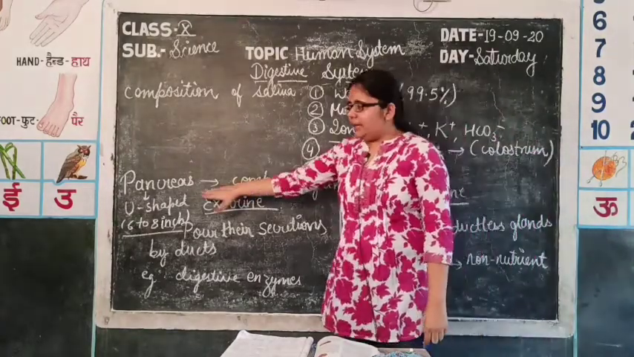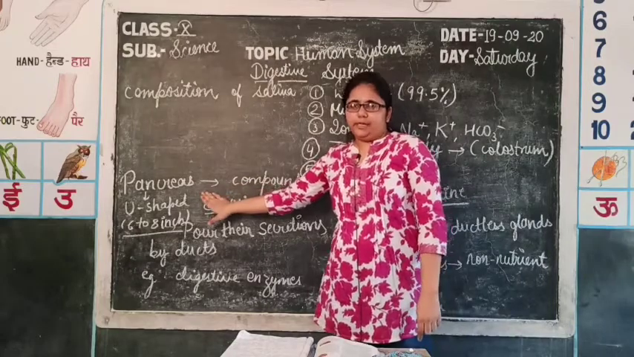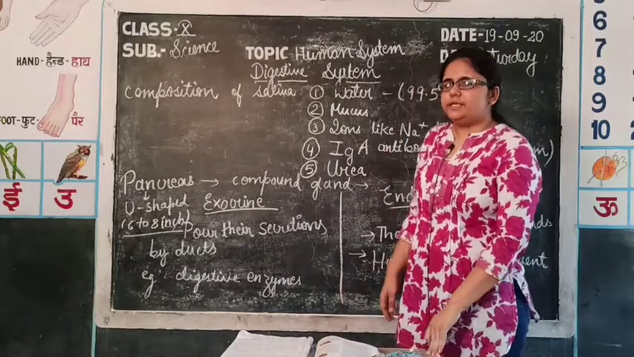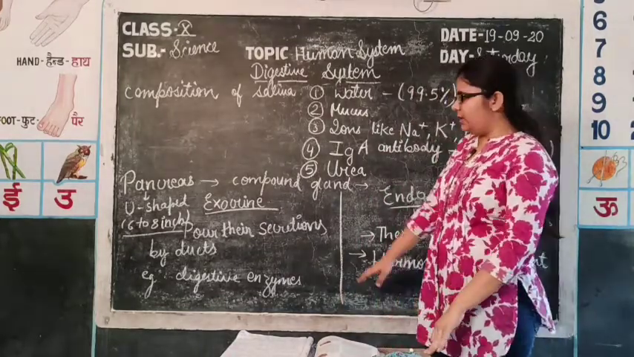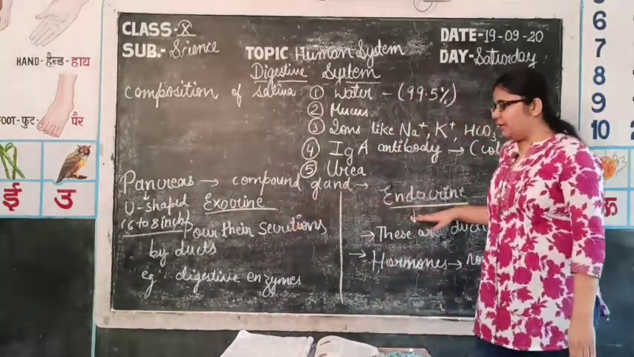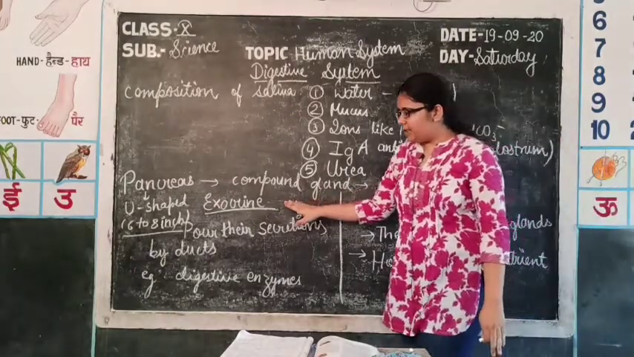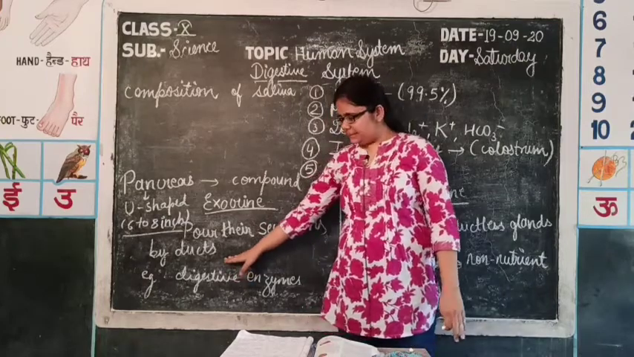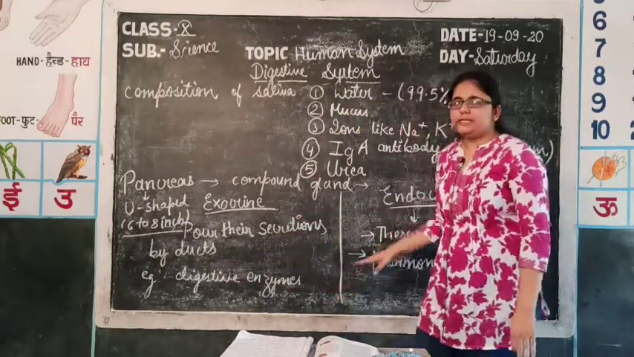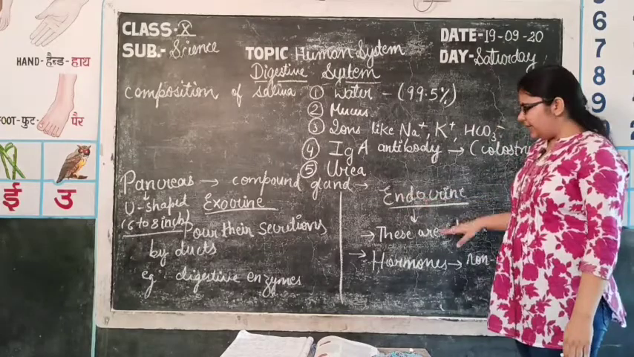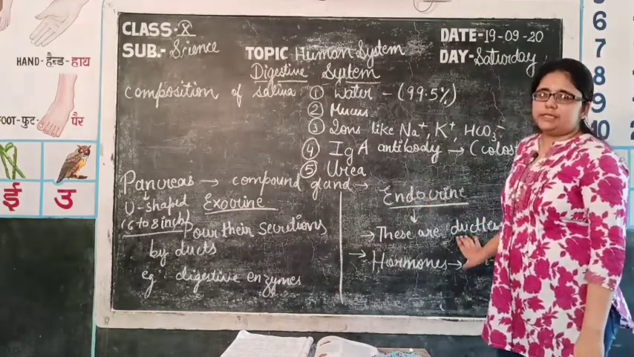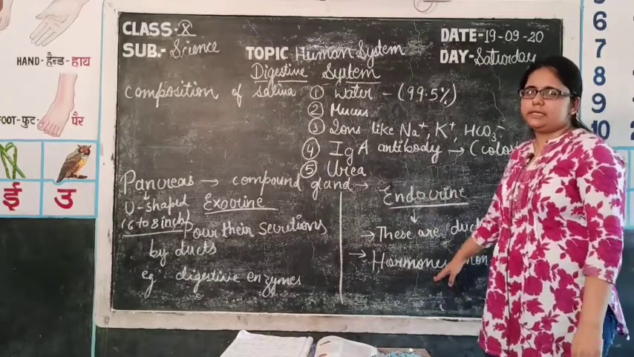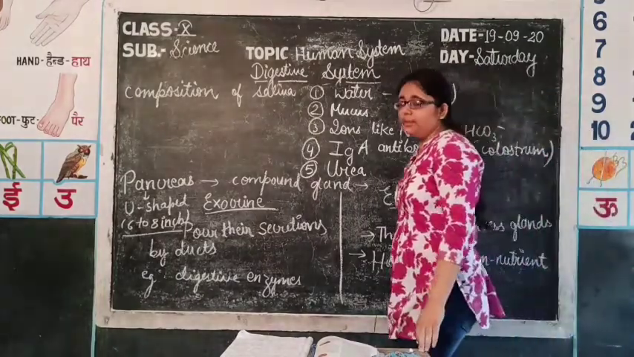Next, the second gland of the digestive glands is the pancreas. This is a compound gland, that is there are two types of secretions present in pancreas. First of all exocrine, second one is endocrine. Exocrine glands pour their secretions by ducts. These secrete mainly enzymes, digestive enzymes. Second one is endocrine, which are the ductless glands. Their main secretion is hormones. Hormones are non-nutrient chemicals which we will discuss later in the endocrine system.